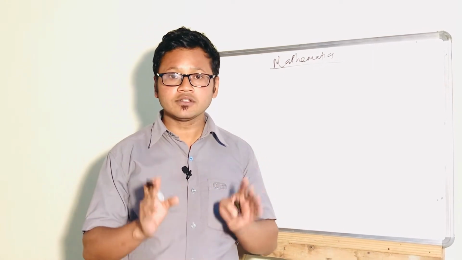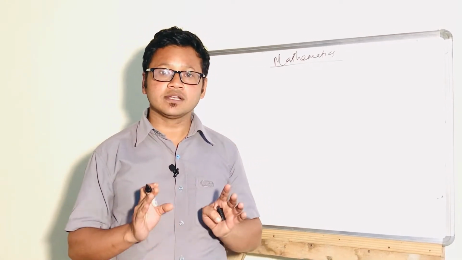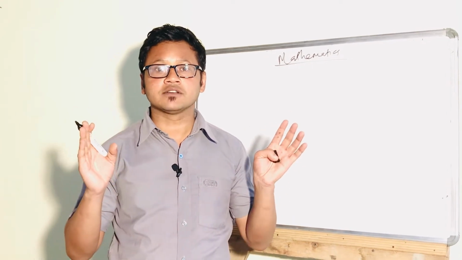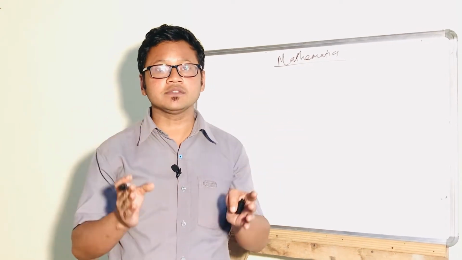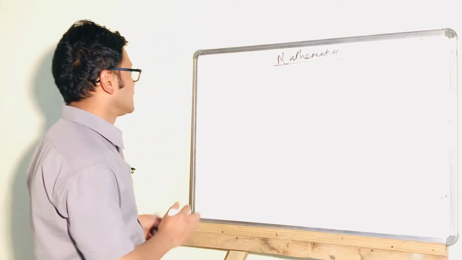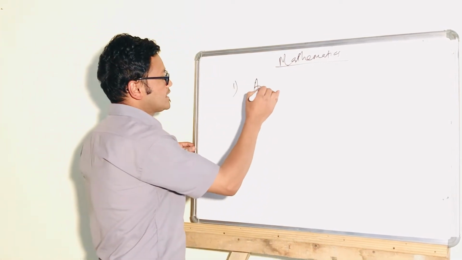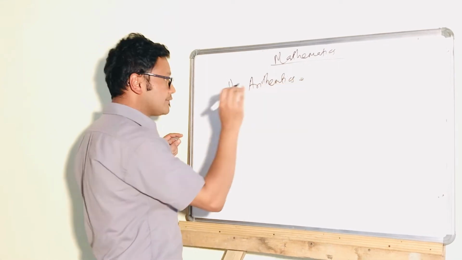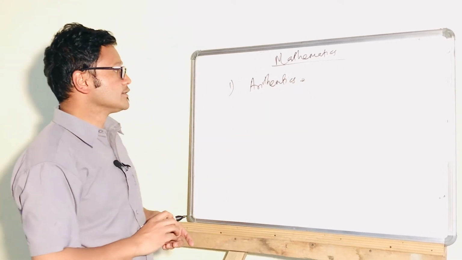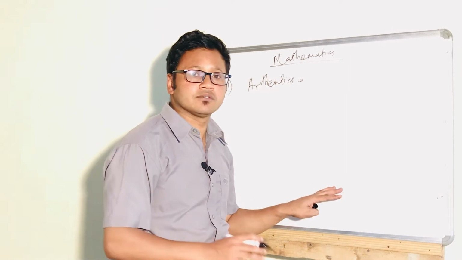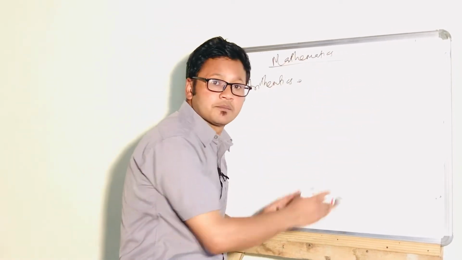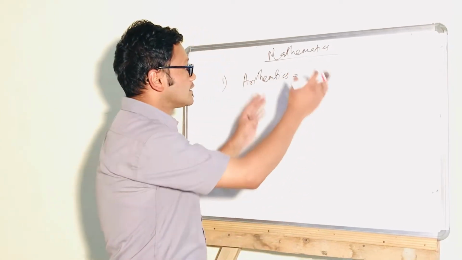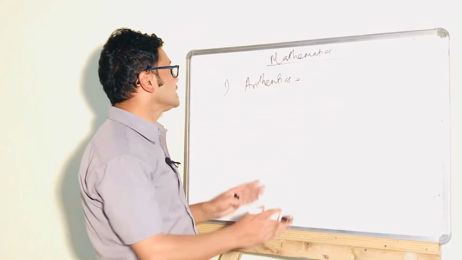If we know the content, if we know the map, then only can we be clear about the different branches of mathematics. Then maths becomes easier for us. Now today, arithmetic. In arithmetic there are different contents. Today I am discussing only a few, which I am writing on my board, so that you can become clear about what contents are included in arithmetic.